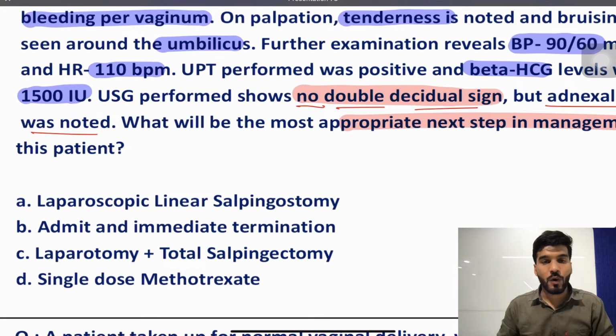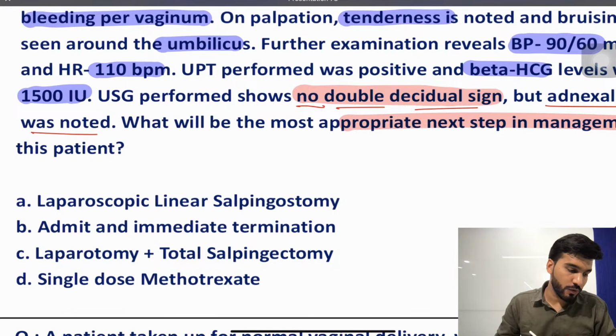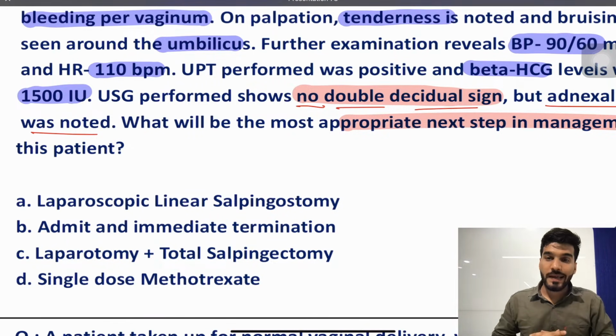Should we admit or immediate termination? Should we do laparotomy, total salpingectomy, or give single dose methotrexate? Write down in the comment section what can be the answer.